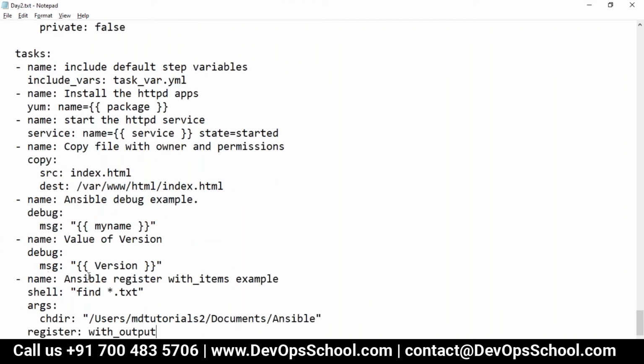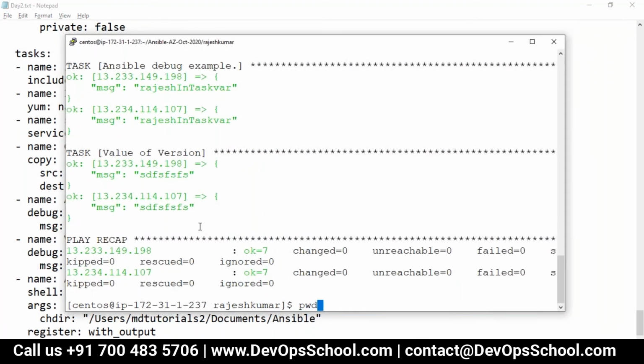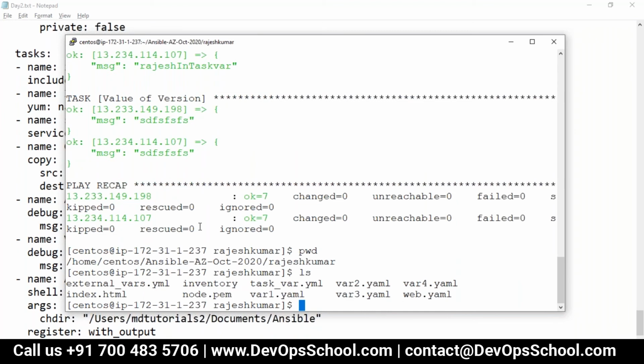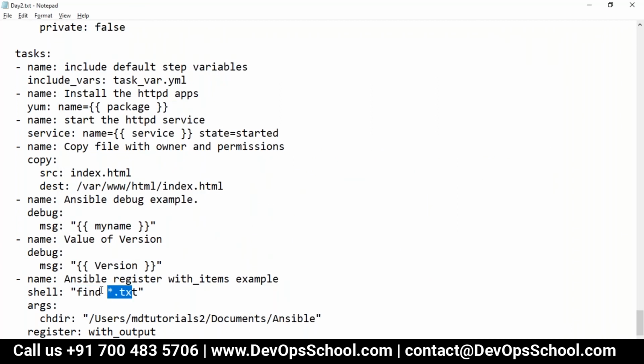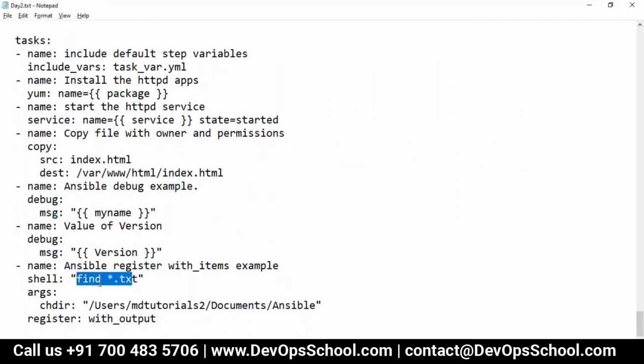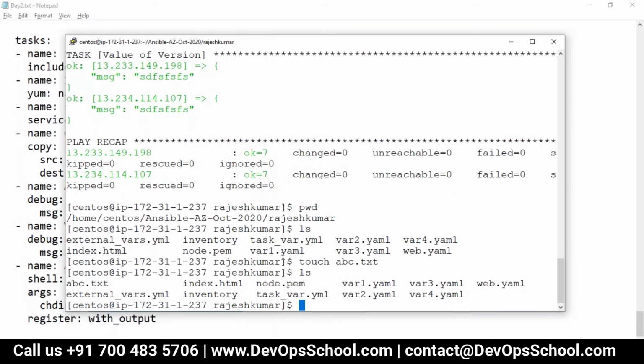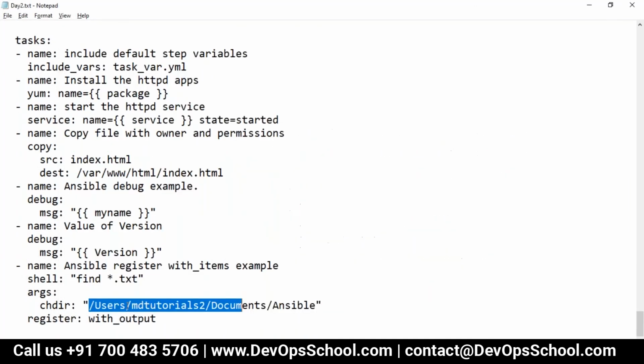Here I'm doing an Ansible register. This is one of the tasks. What I am executing, this is one module. Understand that shell is one module. What command am I executing? Find all the txt files in the current directory. That means this directory. So do you have any file in the current directory? Touch abc.txt. So I created a .txt file, so that way you'll get one file, in this directory.